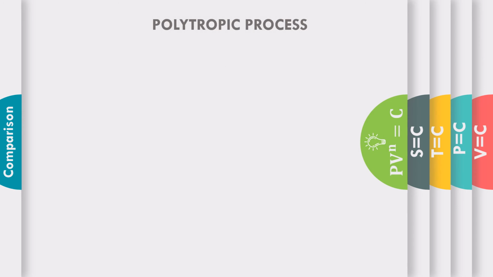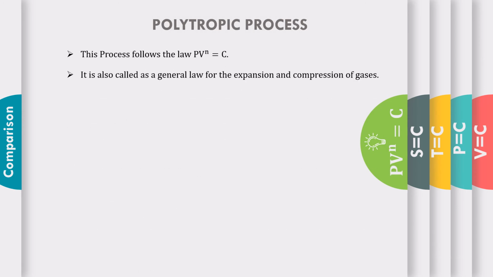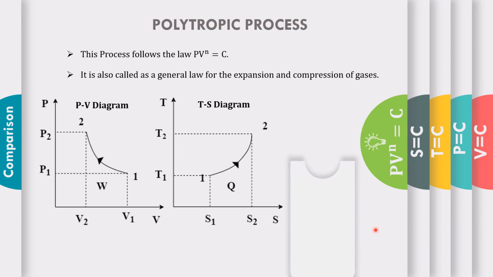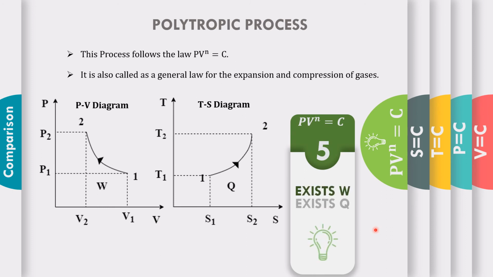Then the last one is the polytropic process. The polytropic process is a general law for the expansion and compression of gases, that is PV^n = constant. The polytropic process is a combination of all these processes. When we substitute n equal to 0, n equal to 1, n equal to gamma, or n equal to infinity, we get all these four processes.